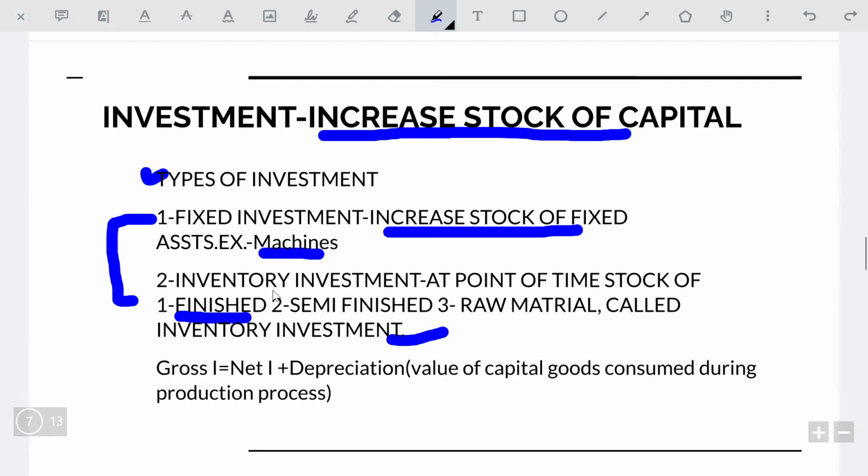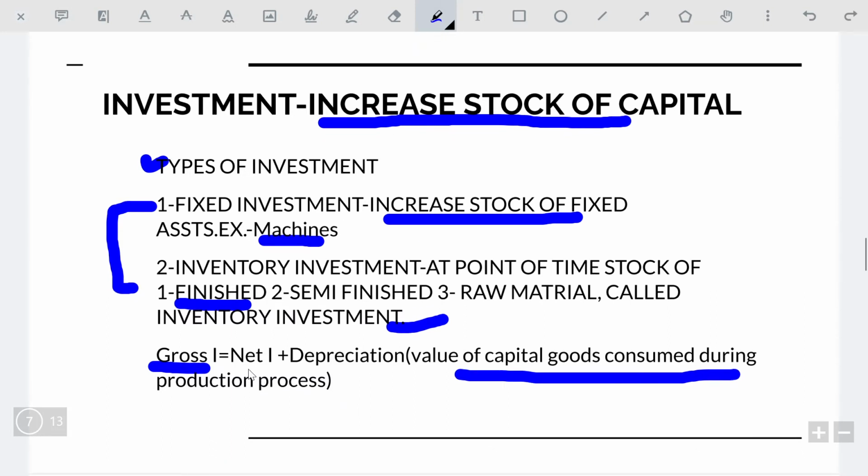And one term you always read about is gross and net investment. Actually, gross investment is equal to net investment plus depreciation. Depreciation is the value of capital goods consumed during the production process, also called normal wear and tear. So net investment plus depreciation is known as gross investment.